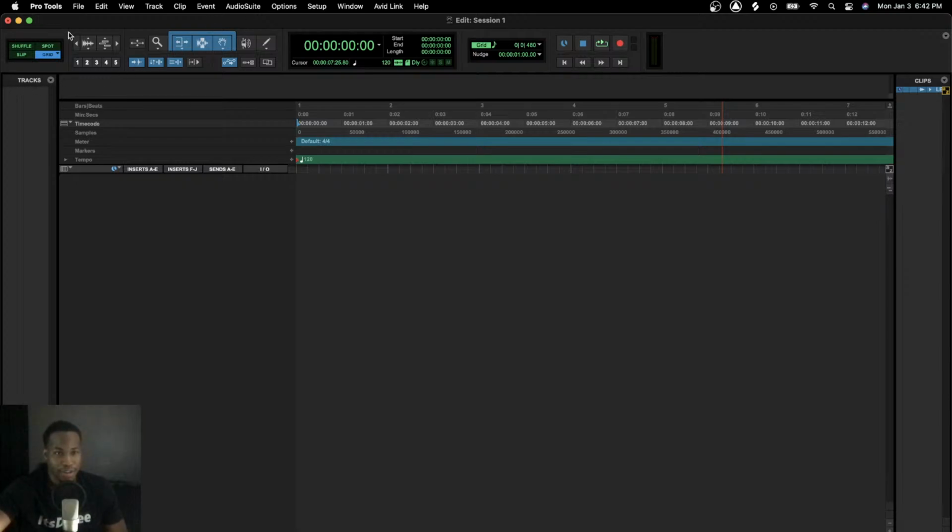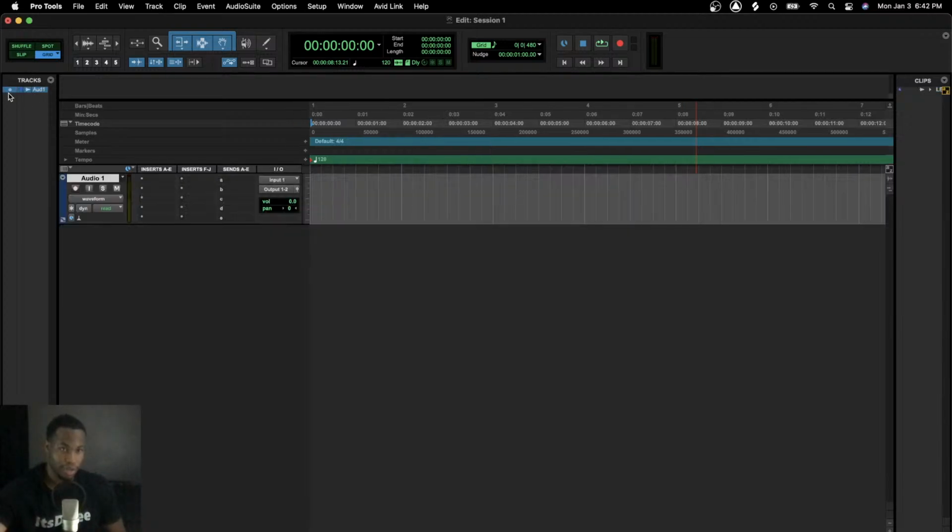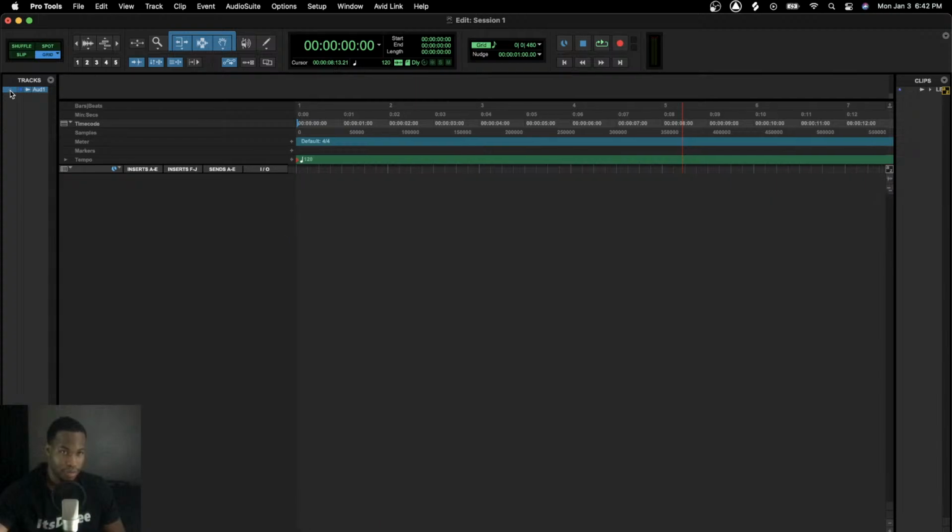Next thing we have up here is some more tools. We can change the way we view our screen right here. If you look closely, it will change. And that's pretty much the basics of our edit screen. This is our edit window. That's why it says edit. We edit the mix right here in this window. On the side, we have all our tracks. If I add a new track, it's going to pop up on that side as well. If I hit this button right here, it's going to remove it.